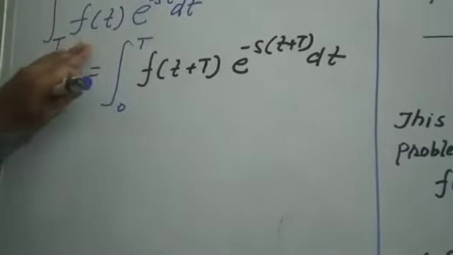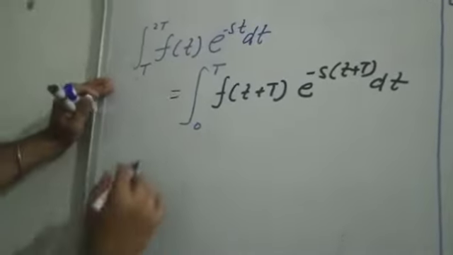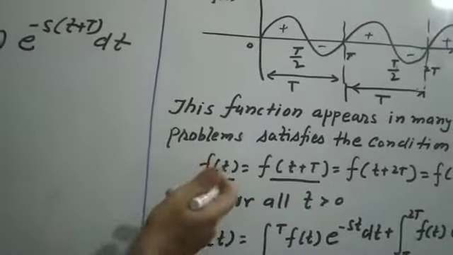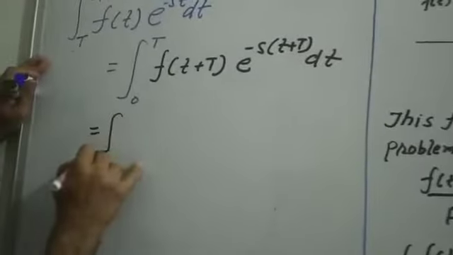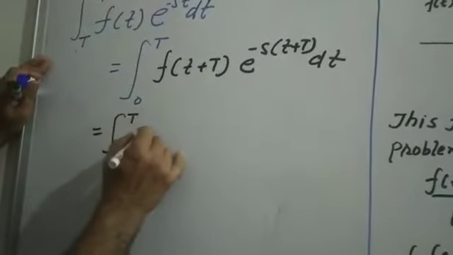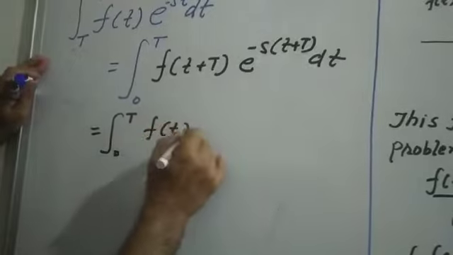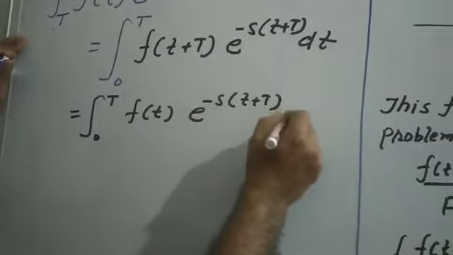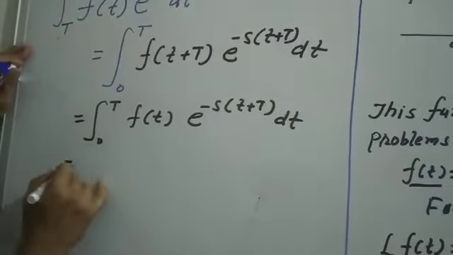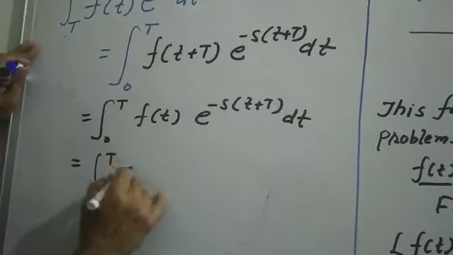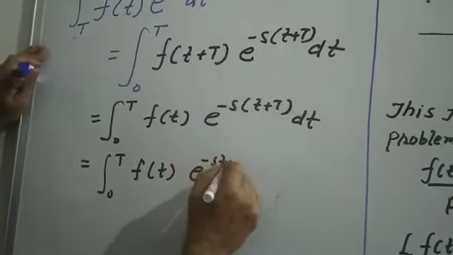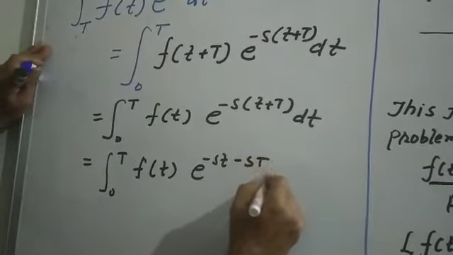So the function becomes of this type. But we know f(t plus T) is nothing but f(t). So this function is f(t) e to the power minus s(t plus T) dt. You can simplify in another step: e to the power minus st minus sT dt.